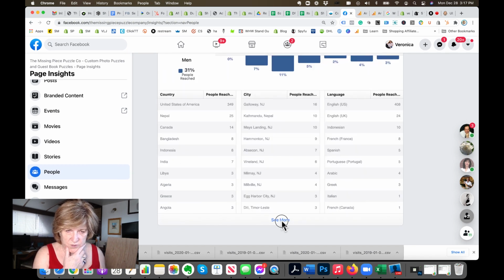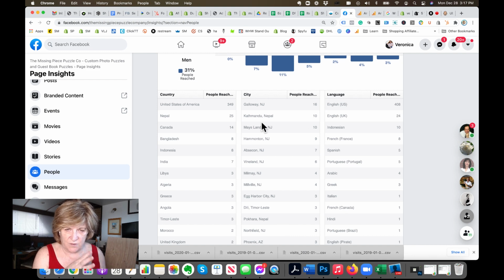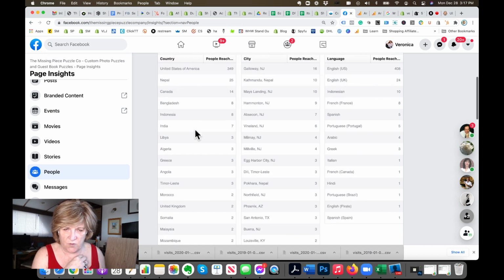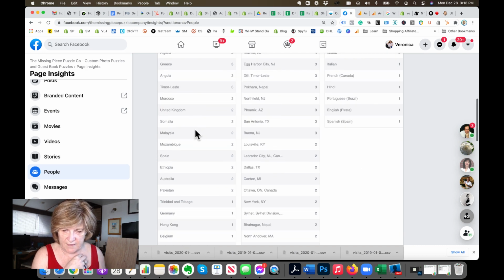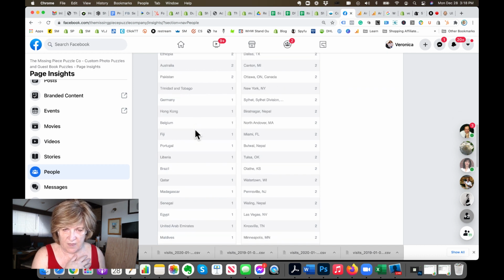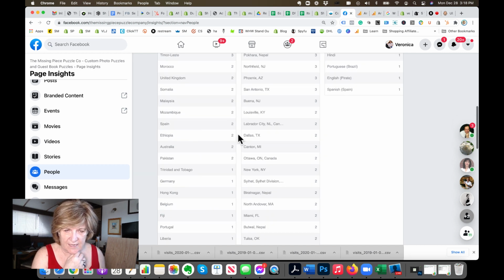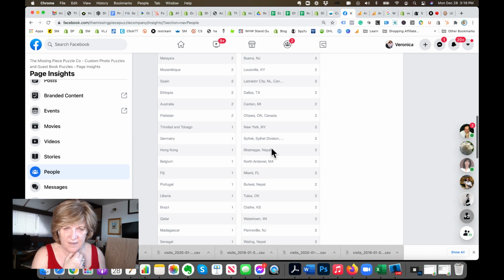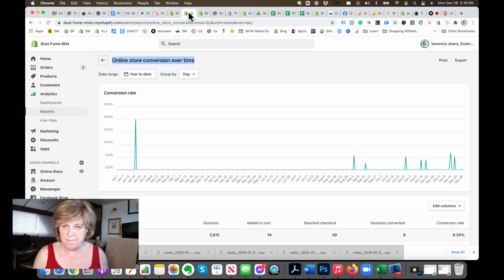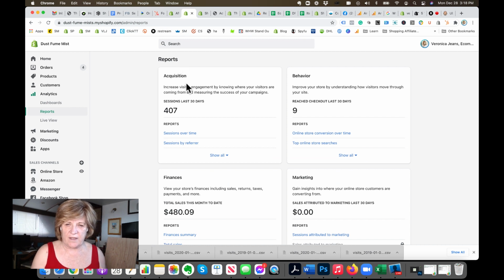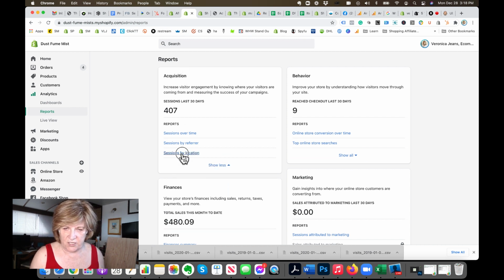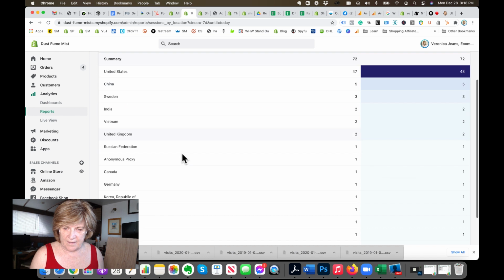Also, you don't need Kathmandu and all these other places. You want United States, Canada. She's got traffic from Canada. You know where your traffic is coming from, so write it down. Look at this. Oh, yeah. So you can actually see Dallas, Texas, and I think we can get this in. Yeah. So we have that in the location. So have a look at your locations, right? And then